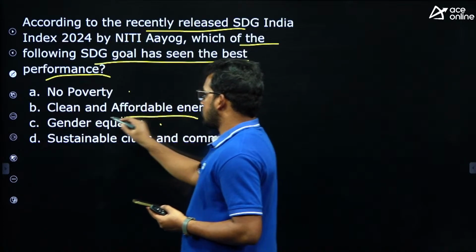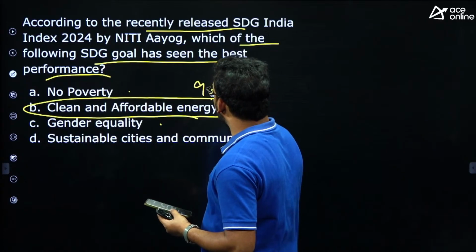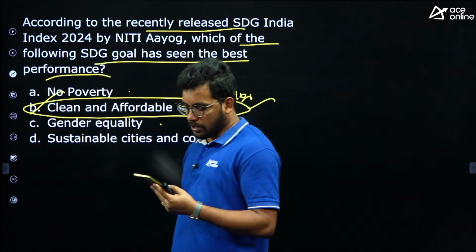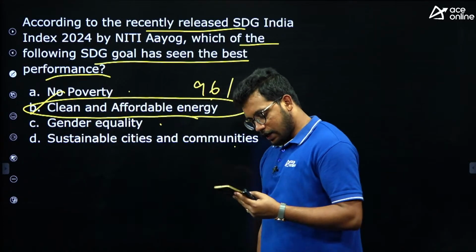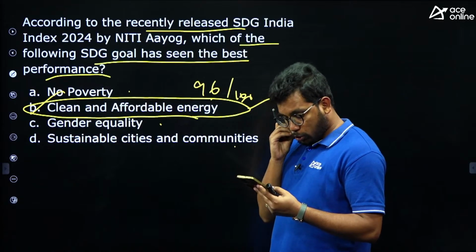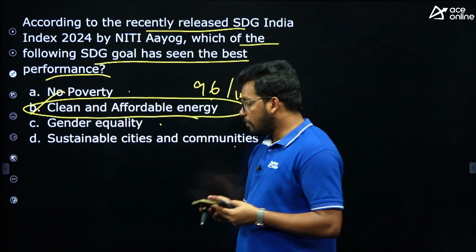So yes, answer is clean and affordable energy, having the 96 score out of 100. So this is the best performing sustainable development goal in the recent report. Correct, very good. Santi, Rachna, Ranjan, Santosh, Santi, Gangadhar, Srinath, Sunny, Afan, everyone have answered this correct, very good.